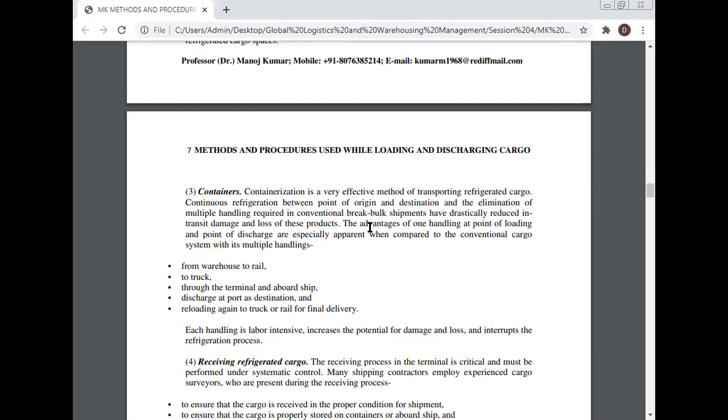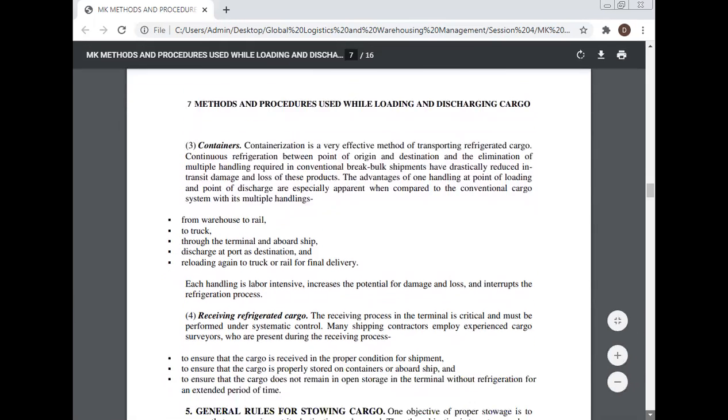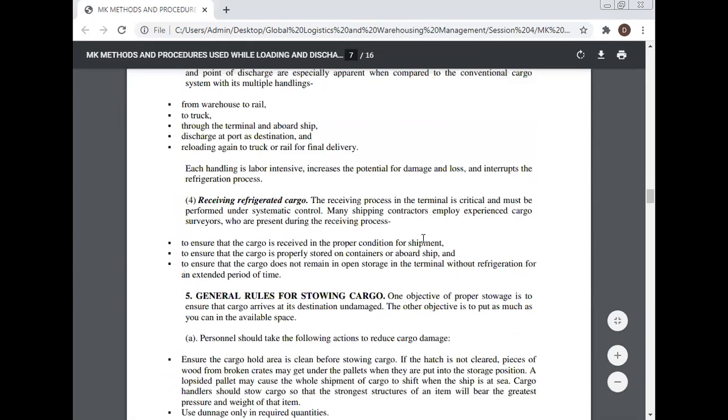From warehouse to rail to truck, through the terminal and aboard ship, discharge at the port of destination, and reloading again to truck or rail for final delivery. Each handling is labor intensive, increases the potential for damage and loss, and interrupts the refrigeration process. Receiving refrigerated cargo. The receiving process in the terminal is critical and must be performed under systematic control.